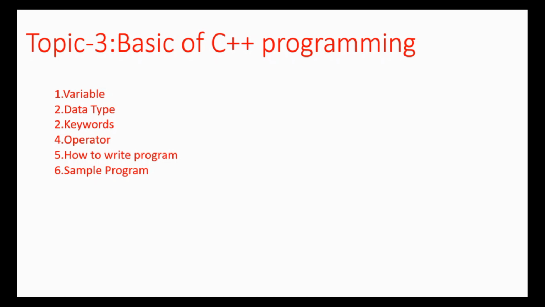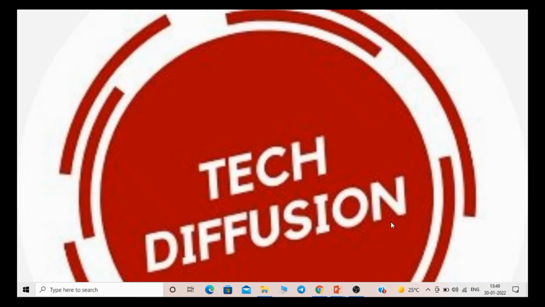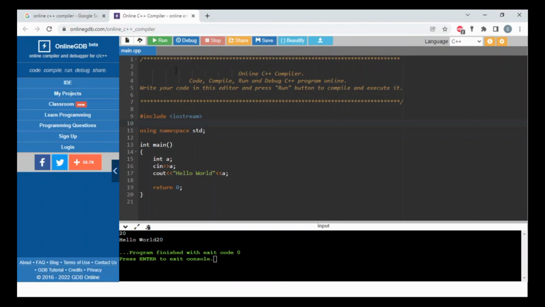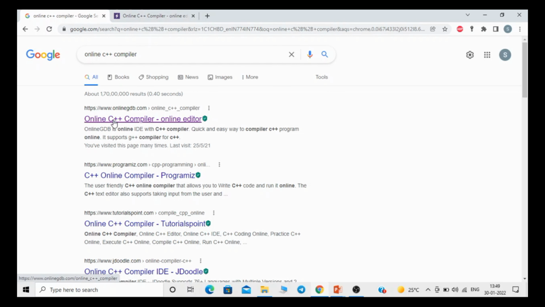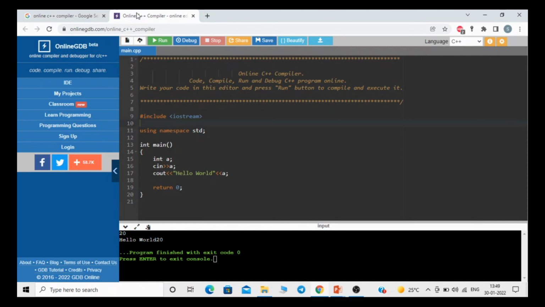For that, I'm going to one of the compilers, which needs no installation. Just go to Google Chrome and type online C++ compiler, and then open the online GDB compiler. Not taking too much time on that, there is #include <iostream>. This is the header file. What is the meaning of a header file? A header file gives us functionality; the definitions of the things we declare, like the container, are sometimes kept in header files.